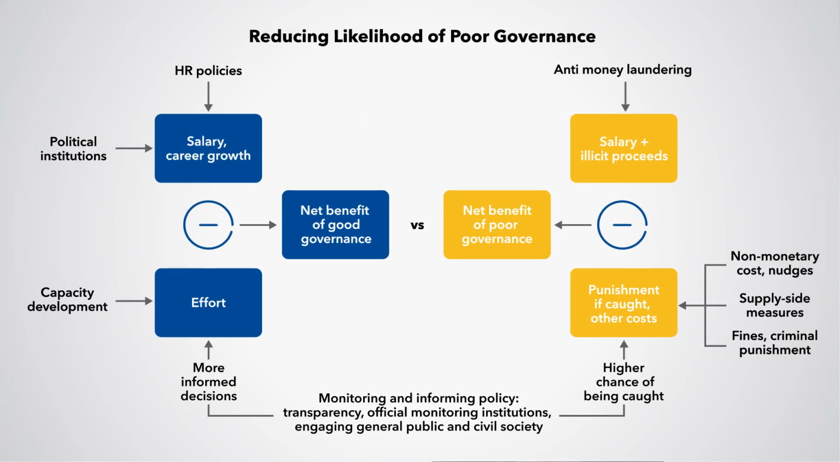Key to reducing poor governance are monitoring and informing policy decisions. Effective law enforcement and auditing agencies are more likely to detect corruption, raising its cost. An actively engaged and informed public helps detect corruption too, a case of grassroots monitoring. Both the official agencies and grassroots monitoring can only thrive if there is transparency and data about government operations.